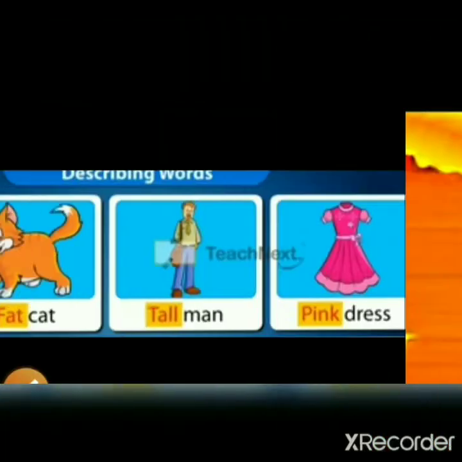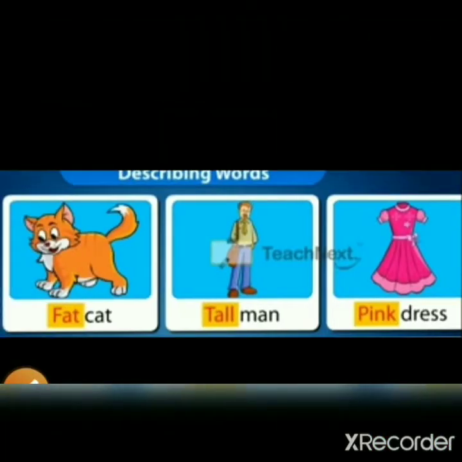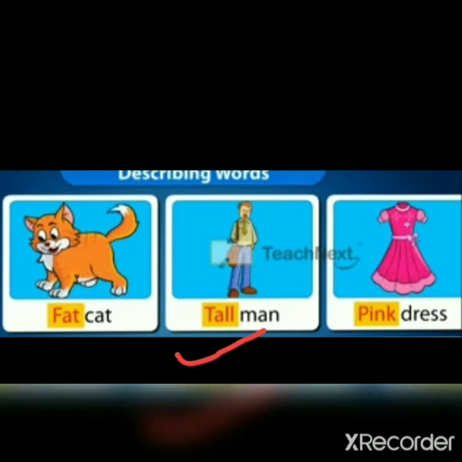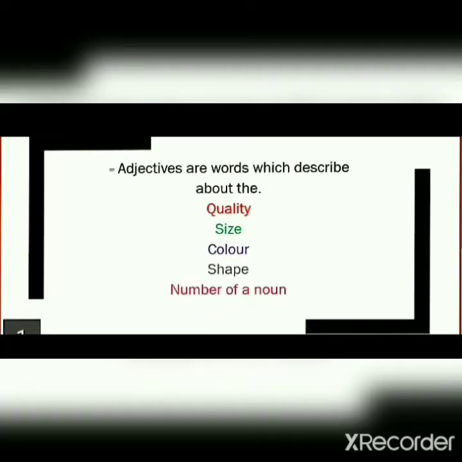In this example, you can see the word fat describes the noun cat. The word tall describes the noun man. The word pink describes the noun dress. And the word two describes the noun mangoes. We can say that adjectives are words which describe the quality, size, color, shape and number of a noun.